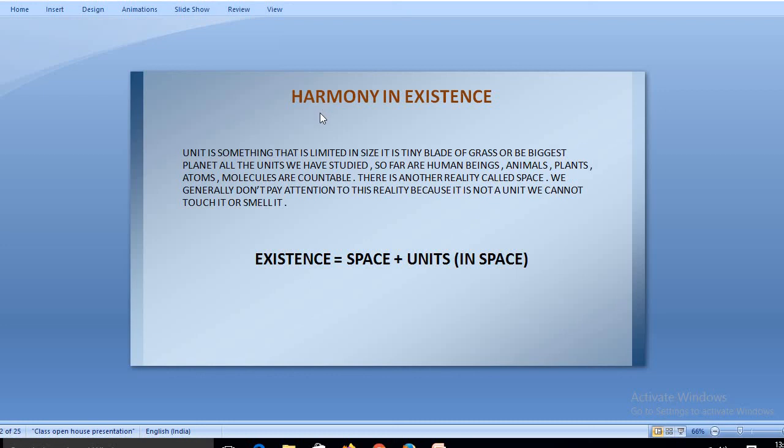And the things which are uncountable, which you cannot see with your naked eyes, we can say is space. Human beings, animals, plants, atoms, molecules are countable. There is another reality called space. We generally don't pay attention to this reality because it is not a unit. We cannot touch it or smell it.